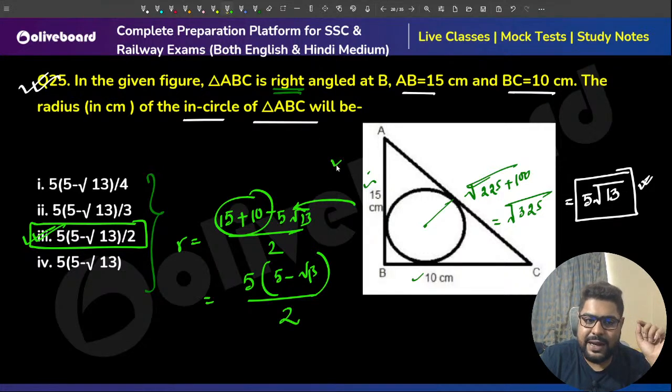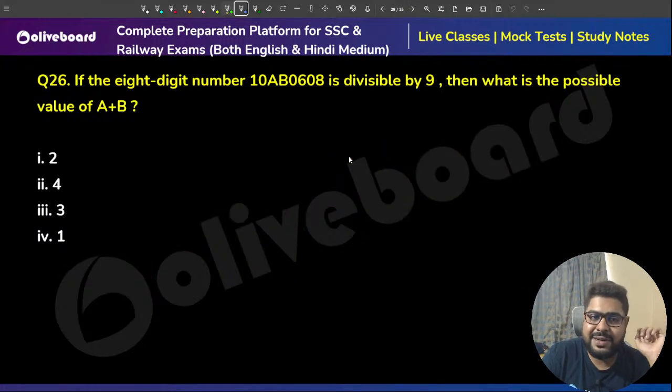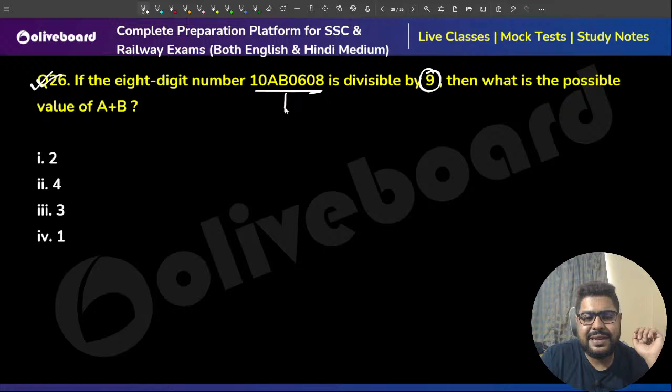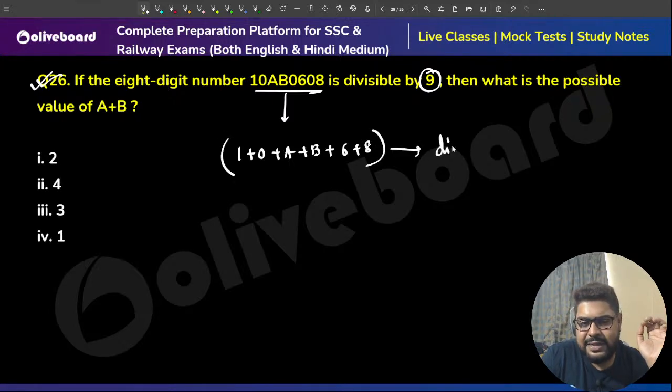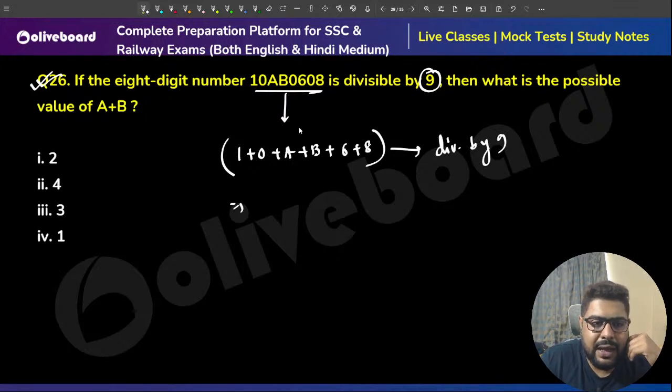Remember this. This is a very good, important formula. You need to remember. So divisibility. Divisible by 9 means the sum of the digits has to be divisible by 9. Let's see: 1 plus 0 plus A plus B plus 6 plus 8. I'm not writing the other zeros. It must be divisible by 9. Right, sir? So A plus B.